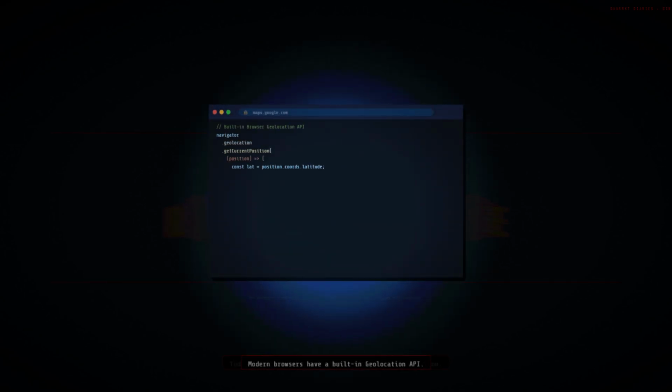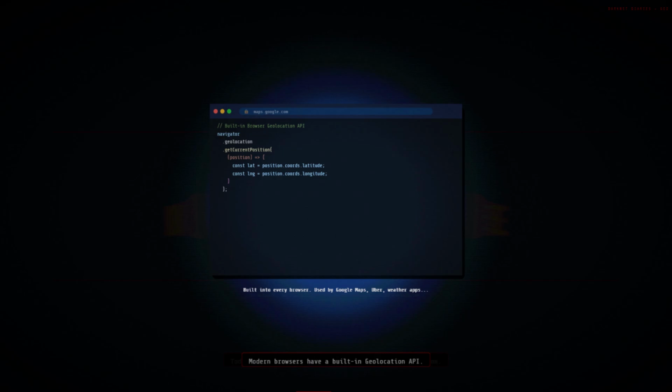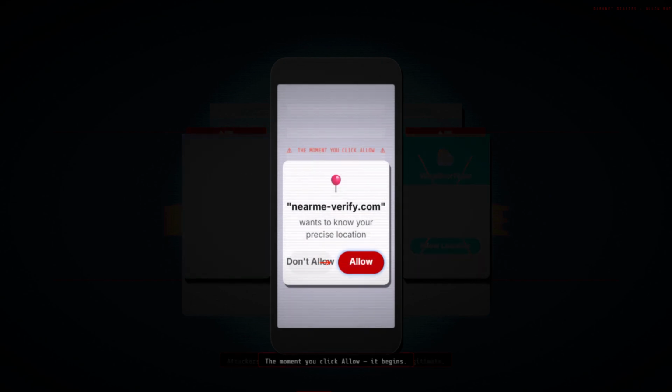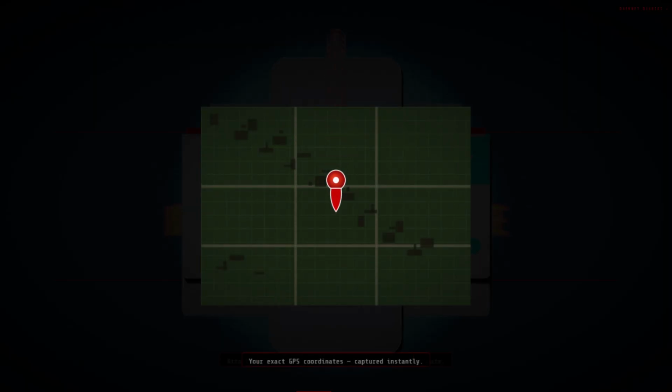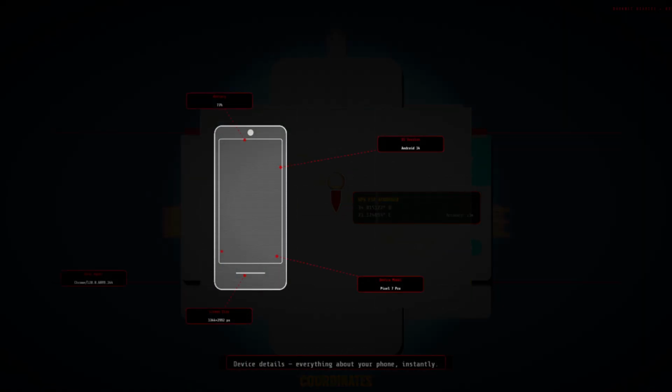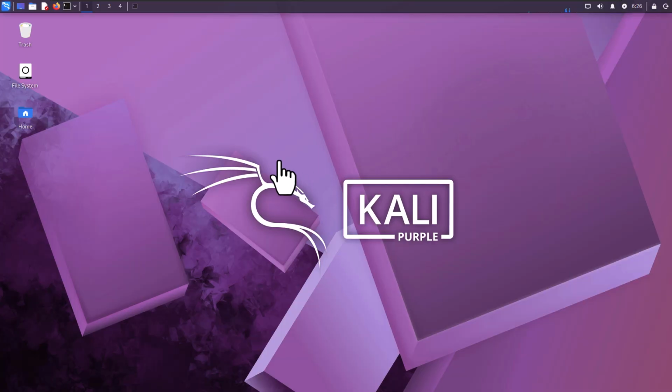Modern browsers have a built-in geolocation API. Attackers create fake pages that look completely legitimate, but they're not. The moment you click allow, it begins. Exact GPS coordinates captured instantly. But Seeker doesn't use complex exploits or malware. It uses social engineering. It creates a fake page that looks like a dating app or a friendly finder, and people fall for it completely.